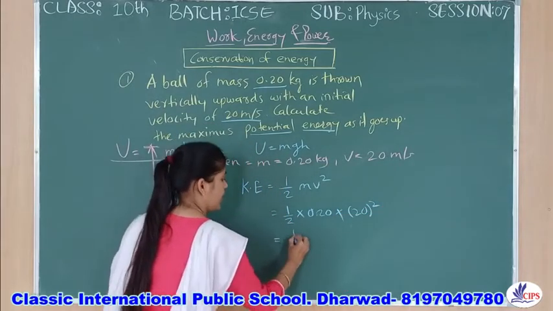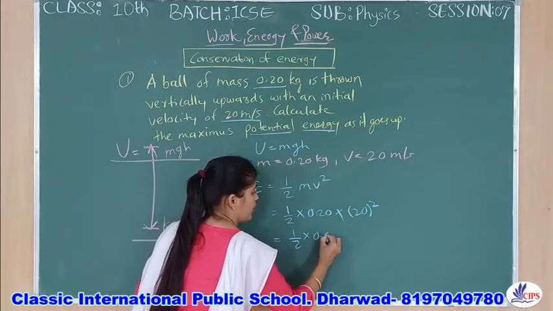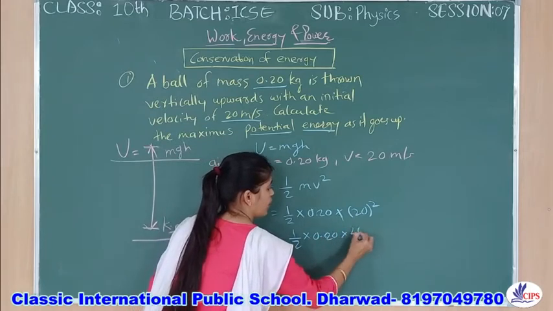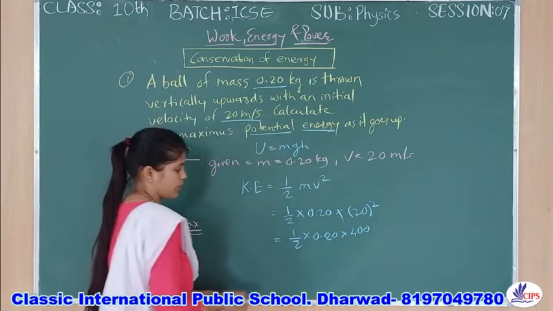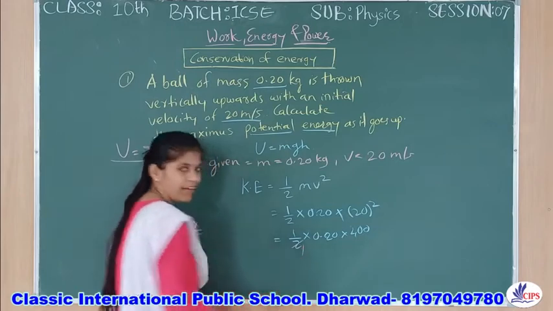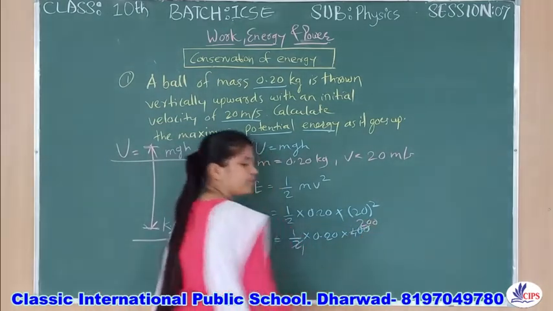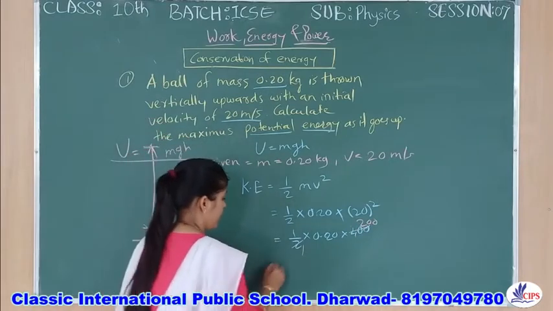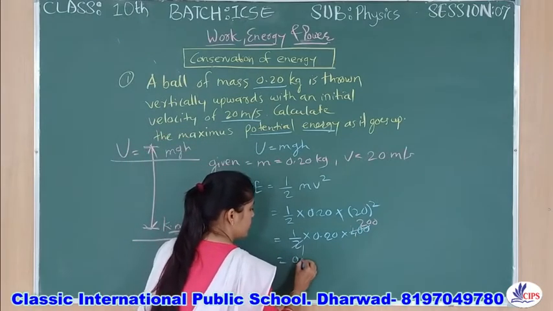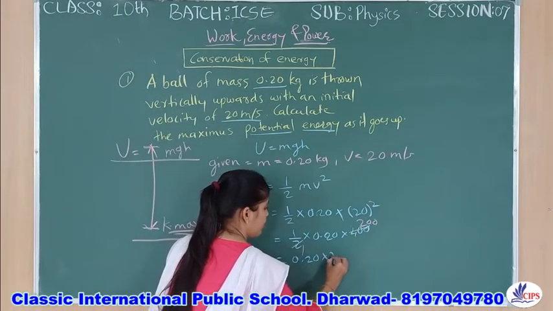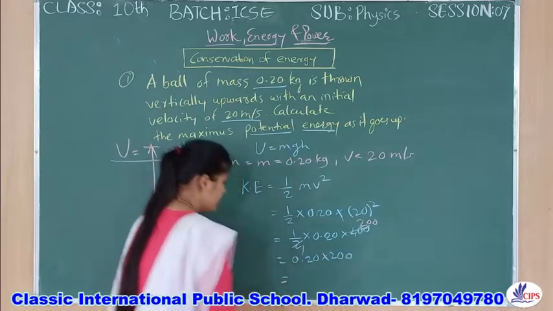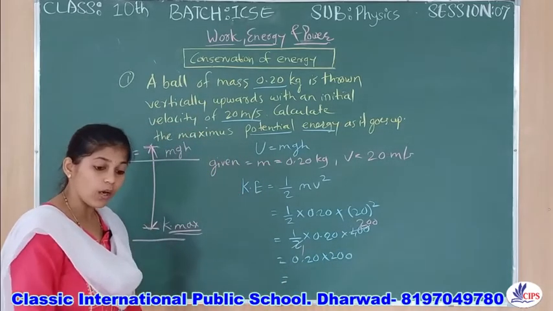Right. So here you will get 0.20 into 400. Just make it as per your convenience, right? Mathematically, 2 ones are 2, 200s are, right? So here you will get 0.20 into 200. And what is the answer? You need to find out.